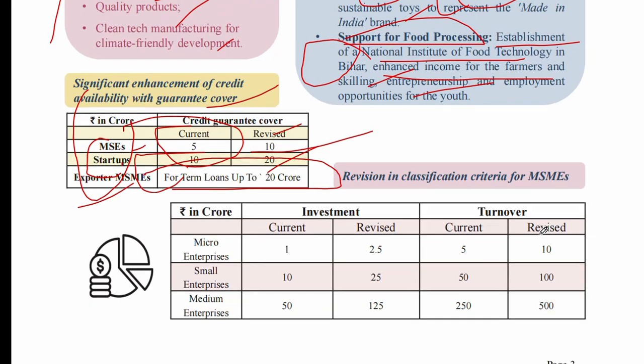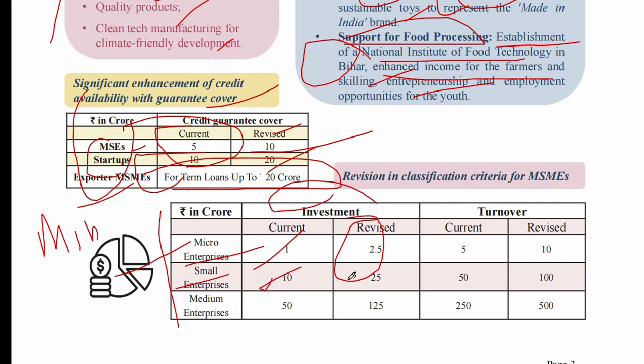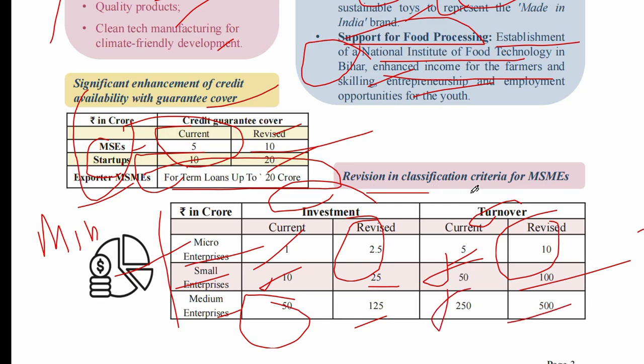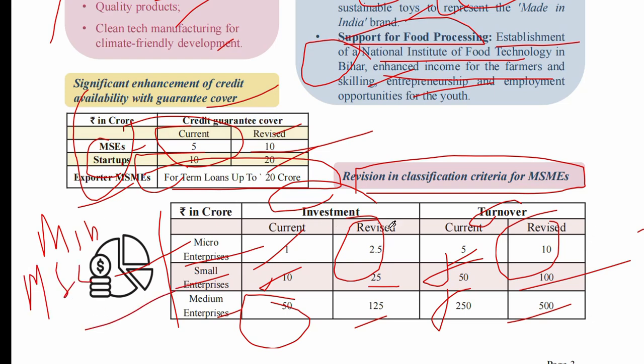Okay, this is the definition of MSME now. For micro enterprises, the investment limit was previously 1 crore, now 2.5 crore. For small enterprises, investment was previously 10 crore, now 25 crore. For medium enterprises, previously it was 50 crore, now it is 125 crore. Now for turnover, previously it was 5 and now revised to 10. For small enterprises, previously it was 50, now 100. Previously it was 250 and now it's 500. This is the revised classification criteria of MSME. If an enterprise meets this criteria, then the government considers it an MSME.